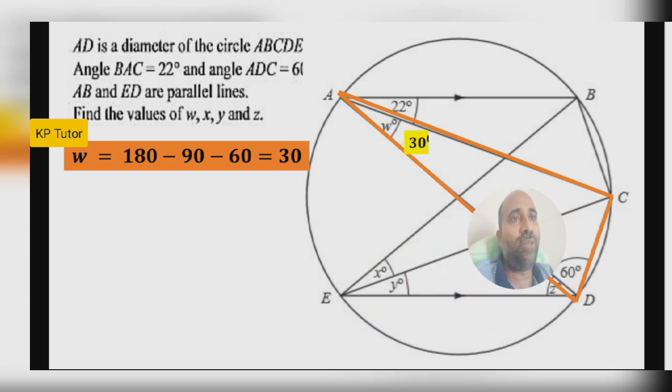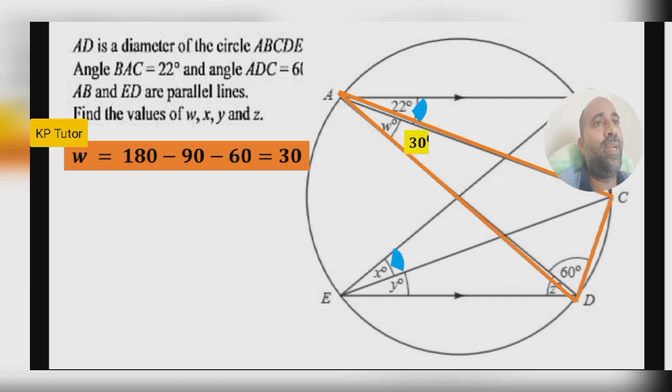The next, what we have to find? Next is x, right? Then I just marked that, okay, 22 degree, that is blue colored, and x. Now which is the code? I am here. Okay, now look to me. That is the same segment, right?